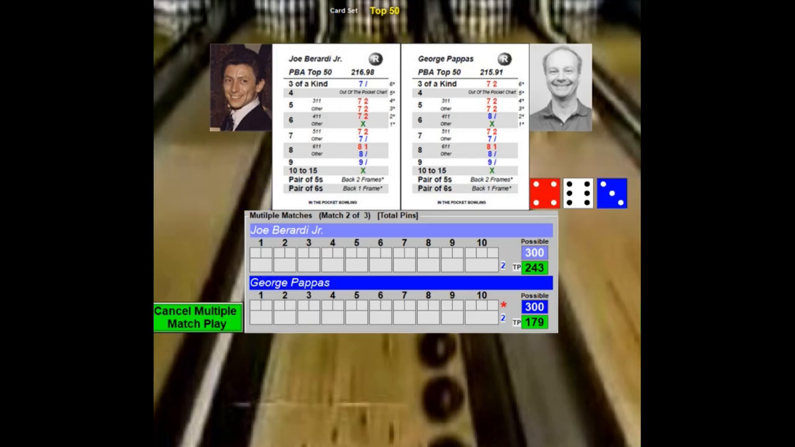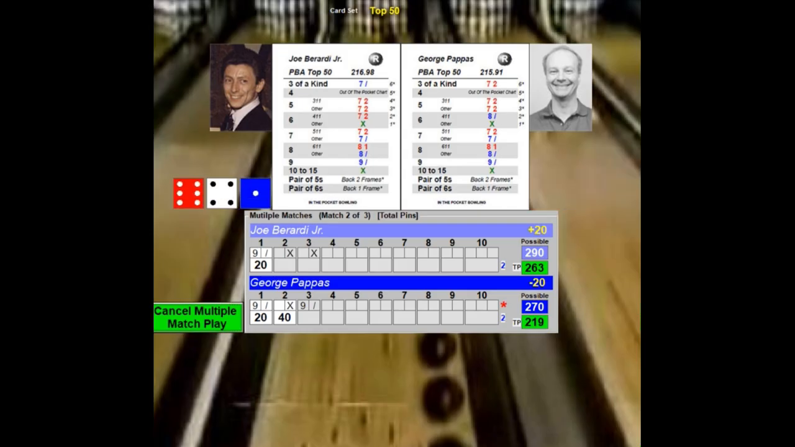As he will. He throws a 5-1-3 for a spare. Berardi throws a 5-1-3 himself. On 2, he throws a 4-5-3. That's 12. Pappas throws a 6-2-2. That's 10. That's a strike. On 3, he does a 5-5-1. That's a spare. Pair of fives, you go back 2 frames. So your third frame score is what your first frame score is, and that's a spare.